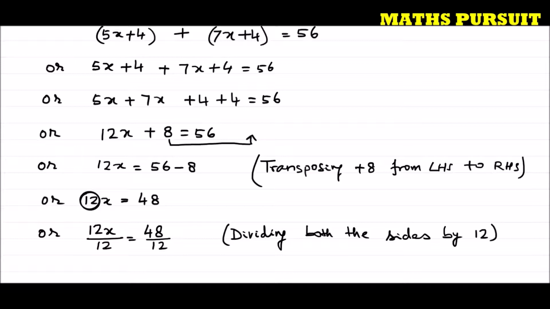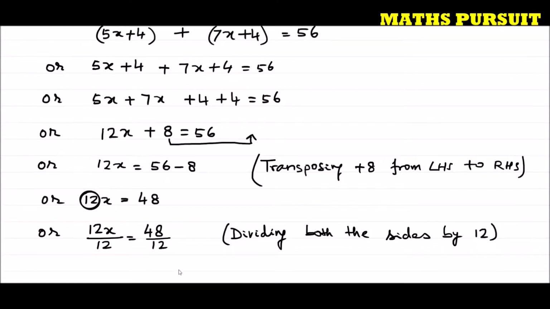If I am dividing the left side of the equation with 12, I need to also divide the right side of the equation with 12. This is what we generally do, this is by rule we need to do. So for that reason, I am dividing both the sides by 12. Now, what we got? We got 12x by 12 is equal to 48 by 12.